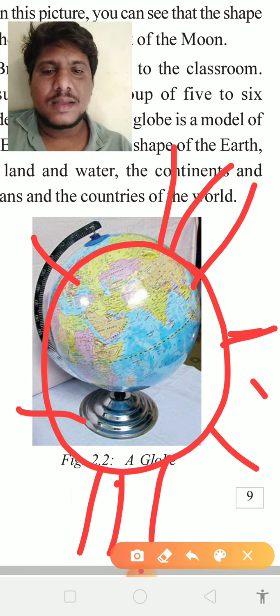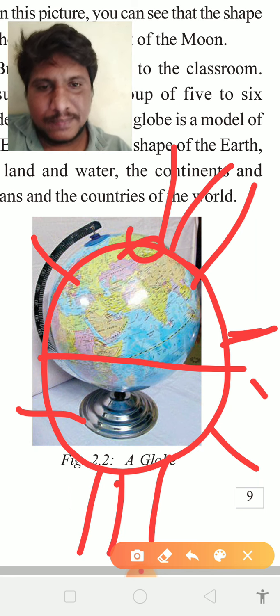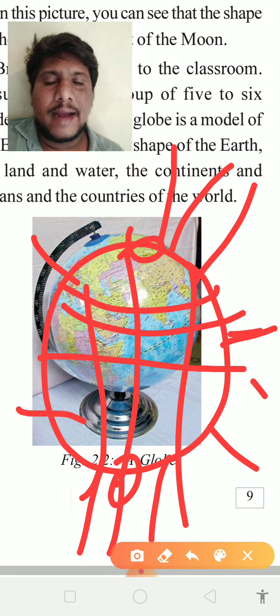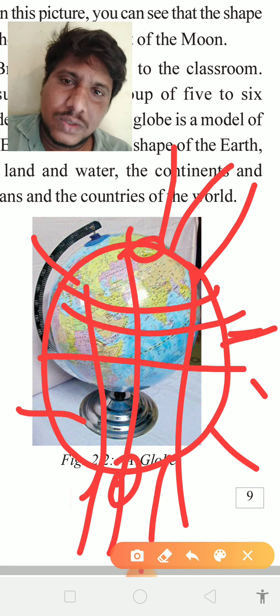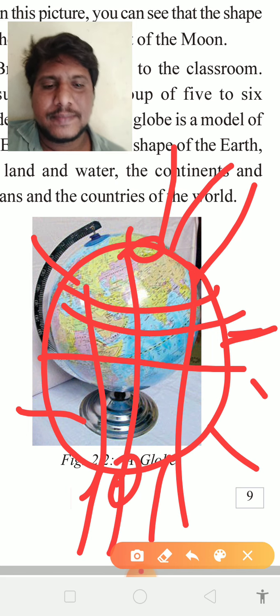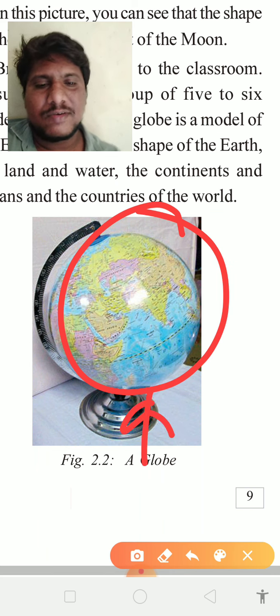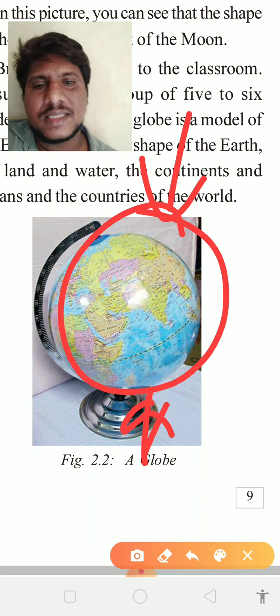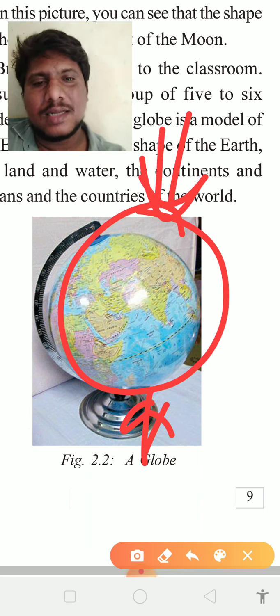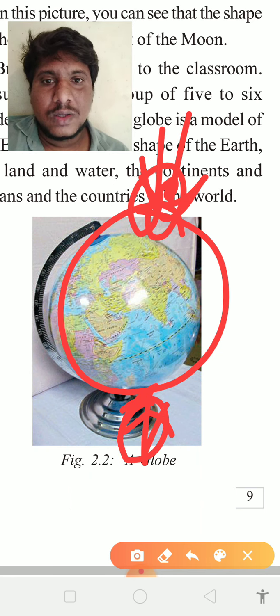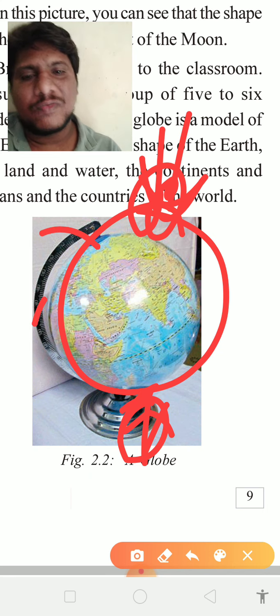Okay, earth has a diameter, north pole, south pole, latitudes, and longitudes, and what these longitudes and latitudes are, we are going to learn from the next class onwards. Okay, next lesson. Up to now, whether we are standing on this side of earth or this side of earth, we are not going to fall down. Okay, you may think that when the person is standing on top of the earth, the person is not going to fall down, but when the person is standing here, that person is going to fall down. You are assuming like that. Okay, don't confuse like that. No person is going to fall down from earth.